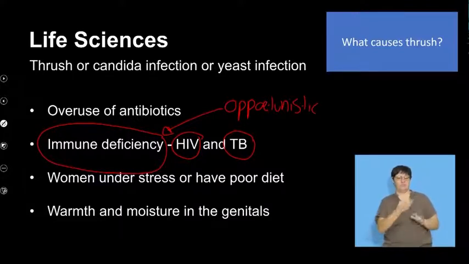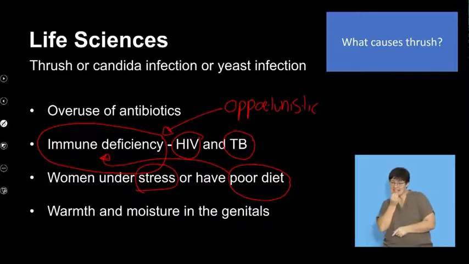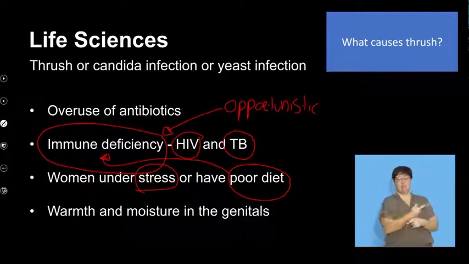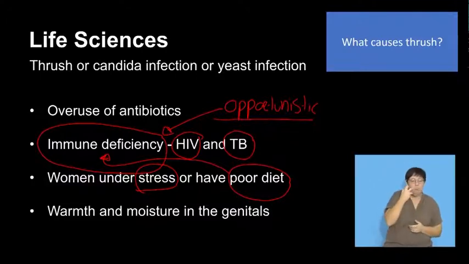It happens a lot to women who are under a lot of stress. Your body has a way of telling you that it's stress, and this could be one of the symptoms. Also, having a poor diet, if you don't eat properly. A lot of times eating also helps with your immune system. A poor diet can also mean that your immune system is not working as well, which makes it a lot more opportunistic.